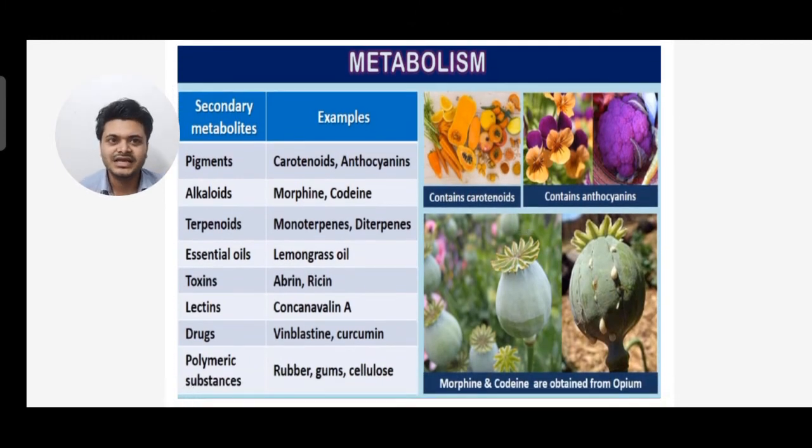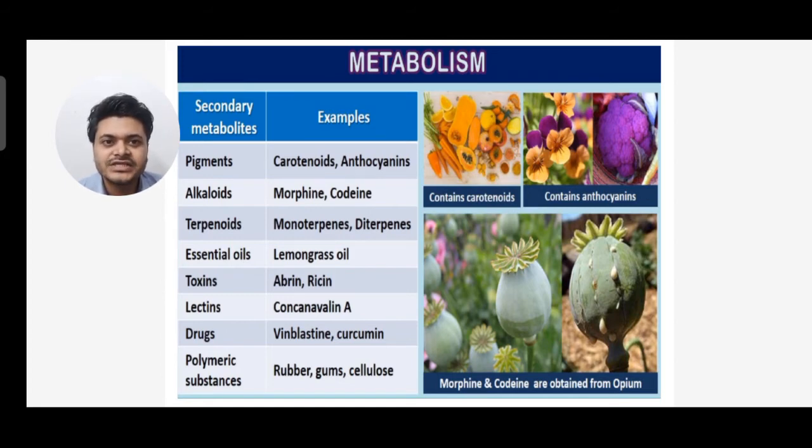Now let's see the examples of secondary metabolites. Different secondary metabolites are there: pigments, alkaloids, terpenoids, essential oils, toxins, lectins, drugs, polymeric substances. All the examples are given on the right hand side. For pigments the examples are carotenoids and anthocyanin.